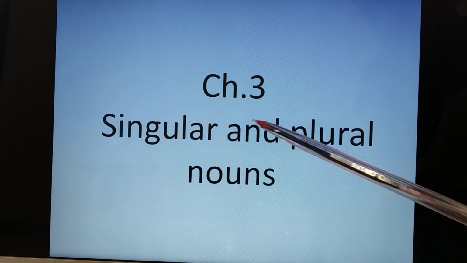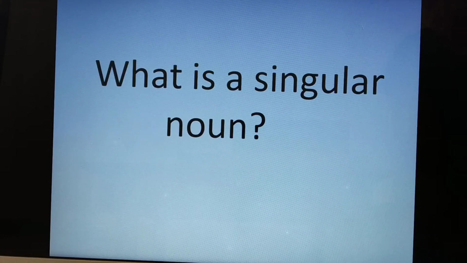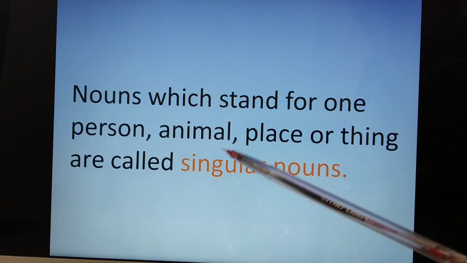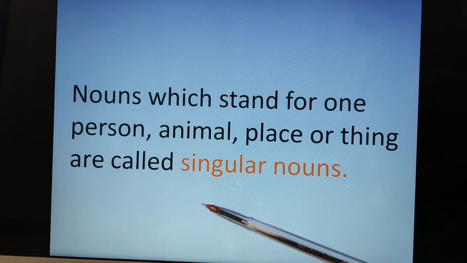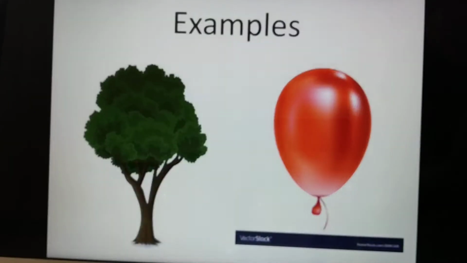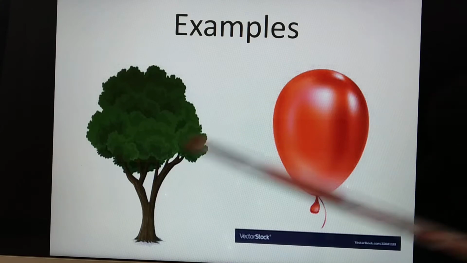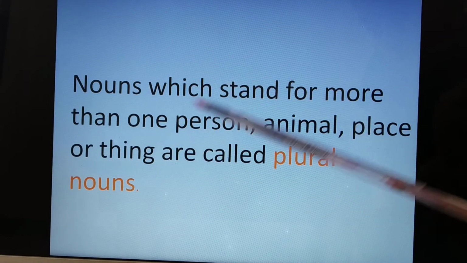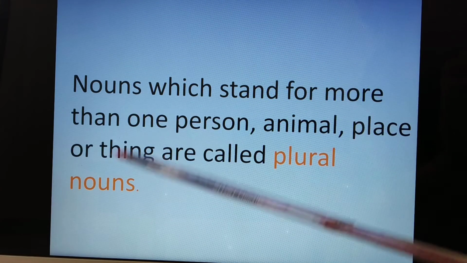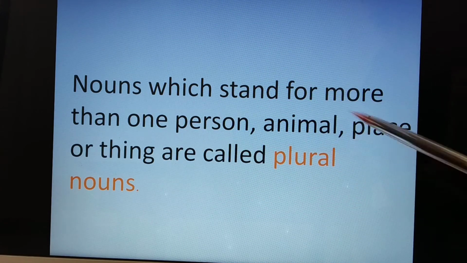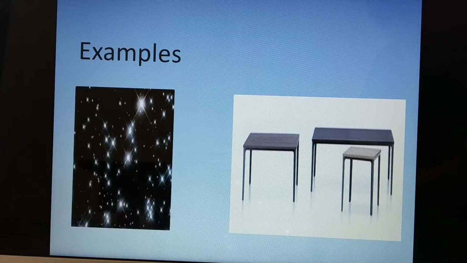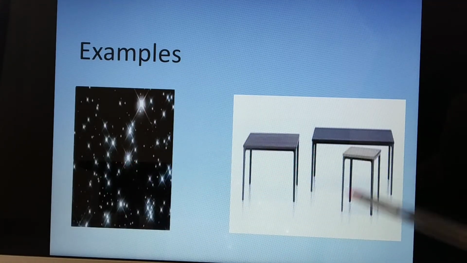Chapter 3: Singular and Plural Nouns. What is a singular noun? Nouns which stand for one person, animal, place or thing are called singular nouns. Examples: tree, balloon. Nouns which stand for more than one person, animal, place or thing are called plural nouns. Examples: stars, tables.